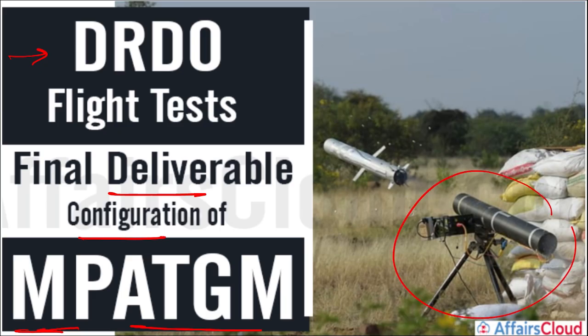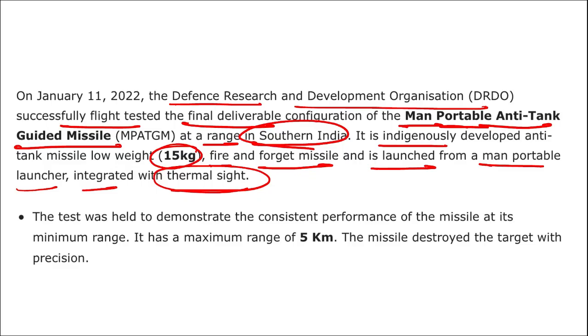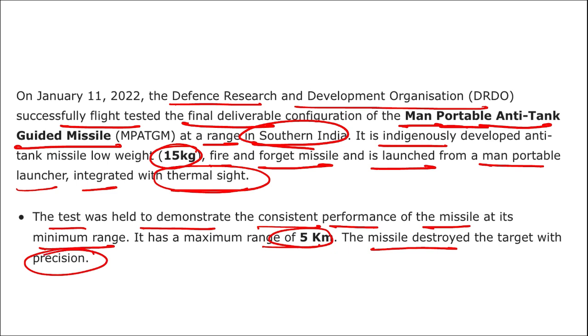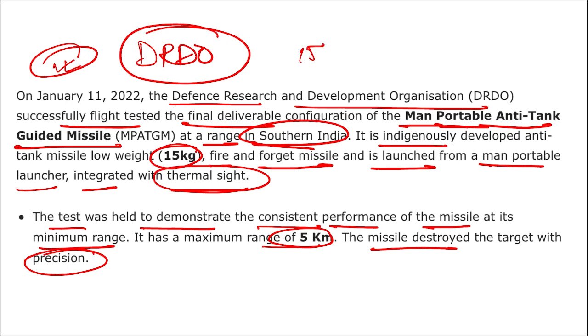Here you can see this is a portable. That means even a man can launch this anti-tank guided missile, and the weight is very low, just 15 kg. The test was held to demonstrate the consistent performance of the missile at its minimum range. It has a maximum range of just 5 kilometers, and the missile destroyed the target with precision during the test. So coming back, this man-portable anti-tank guided missile was recently test fired by DRDO with a weight of just 15 kg and range of 5 kilometer.